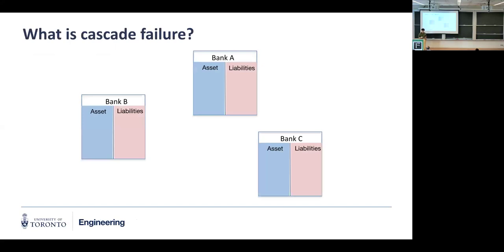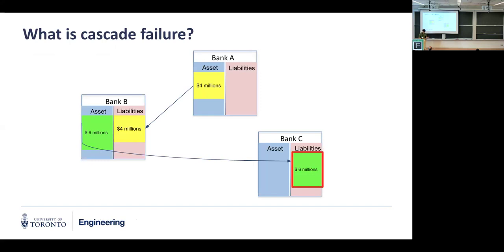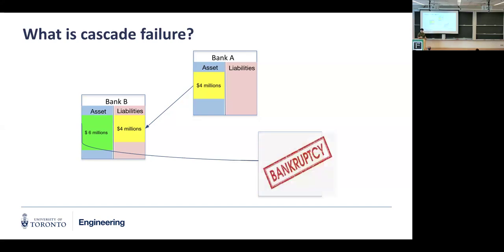For the motivation, what is cascade failure? Imagine you have a network, let's say with 3 banks, A, B, and C. In a very simple setting, bank A can lend some of its assets to bank B in exchange for shares, for instance, or holding. Similarly, bank B can lend some money to bank C. Now everything's good, but what if there are some financial shocks? For instance, bank C's asset value drops by a lot. Bank C now cannot pay the $6 million back to bank B, and in a very simple setting, bank C can just go bankrupt or basically crash.